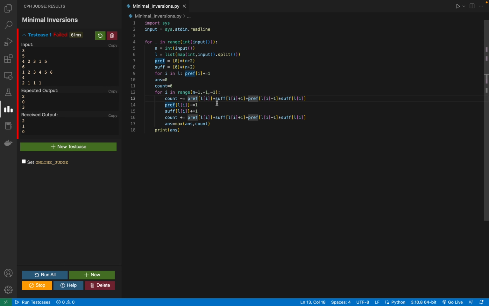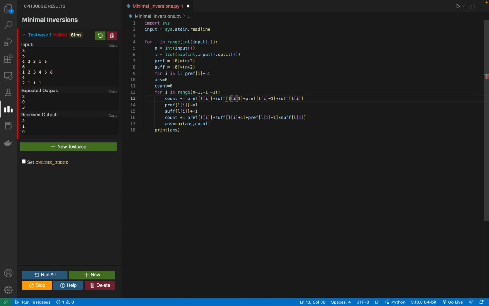So count minus equal to prefix L of I times suffix L of I plus 1, that is correct. Prefix L of I minus 1 times suffix L of I, that is also correct. Prefix L of I minus equal to 1, suffix L of I plus equals to 1, count plus equal to prefix, that is just a copy and maximum.